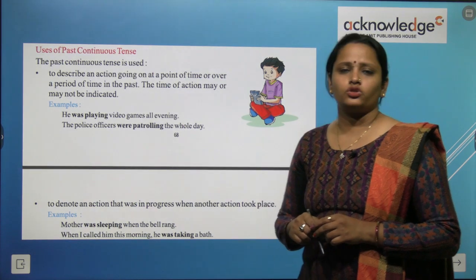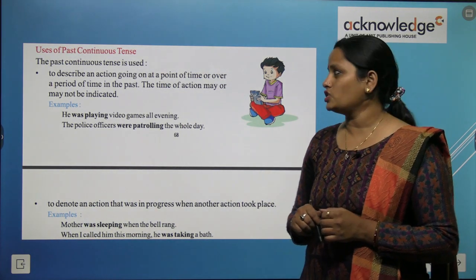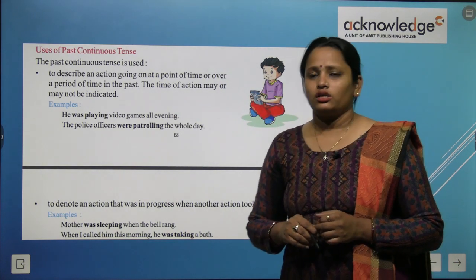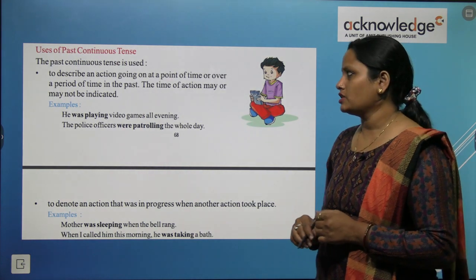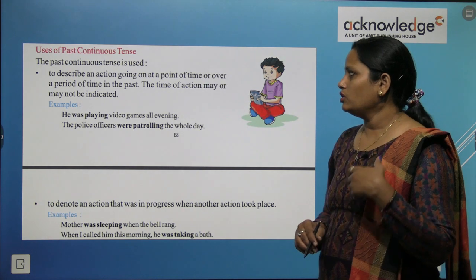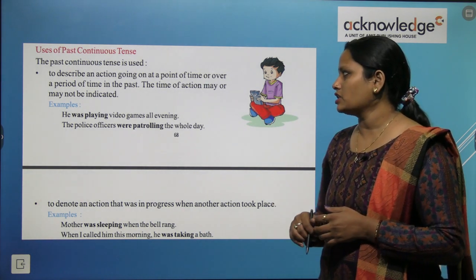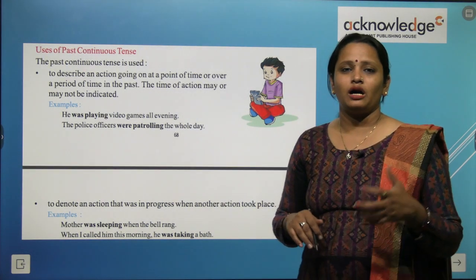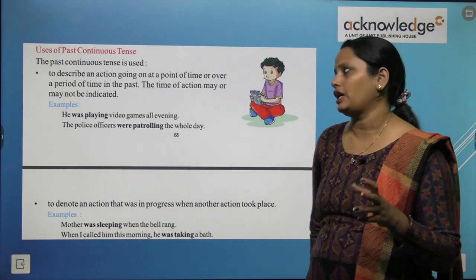Uses of past continuous tense, क्या क्या uses हैं इनके. The past continuous tense is used to describe an action going on at the point of time or over a period of time in the past. So ये एक ऐसे एक्शन के बारे में बात कर रहा है जो उस टाइम पे चल रहा था. The time of action may or may not be indicated. So जो टाइम है वो यहाँ पे नहीं शो हो रहा है कि किस टाइम पे ये काम चल रहा है, बस ये काम चल रहा था ये पता है हमें.